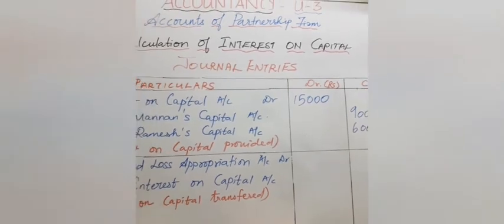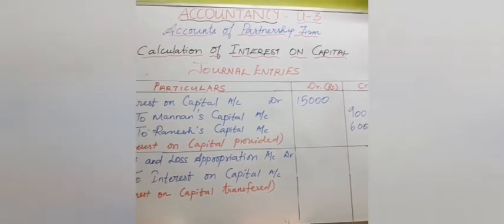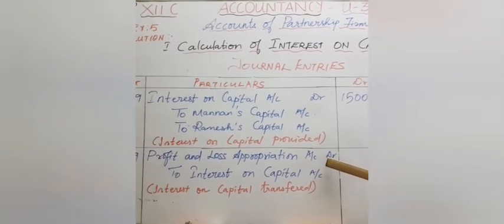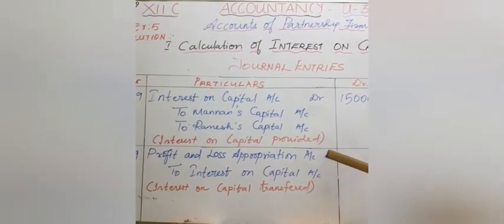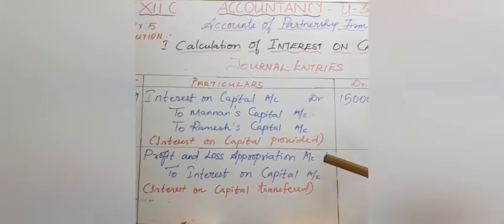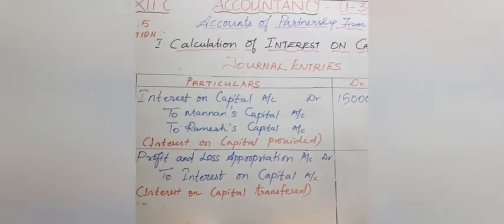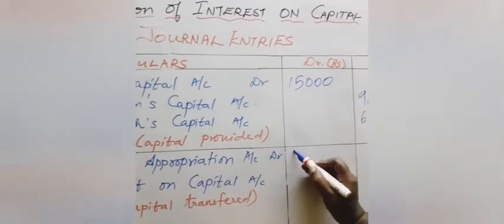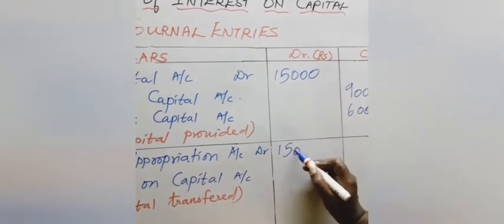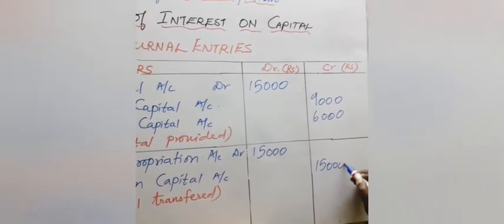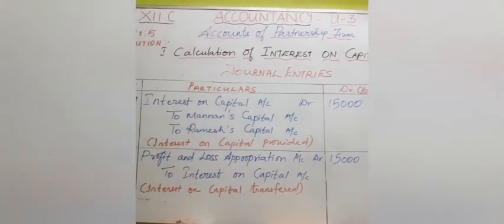Now this 15,000 rupees we have to transfer to profit and loss appropriation account because it is an expense for the business. So profit and loss account must be debited. You got me, students? So here we are going to write the amount as 15,000 and it is transferred and closed. Hope you understood this, children.